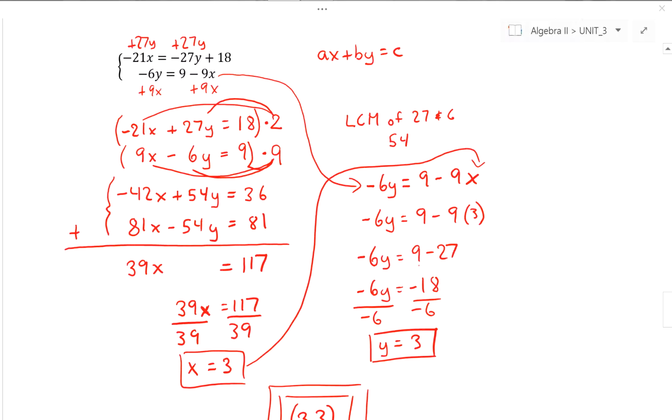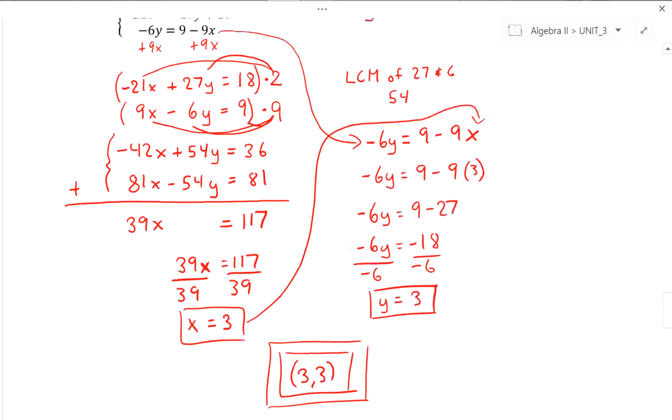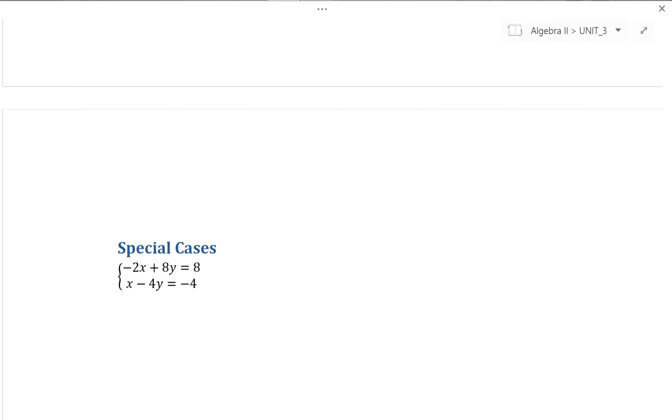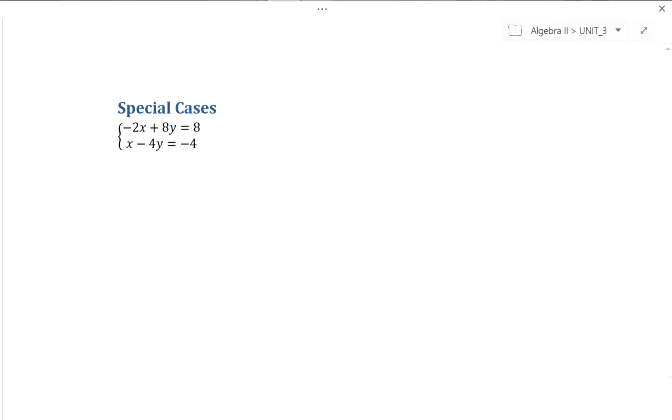Before we finish our discussion on solving systems of equations by elimination, there's a couple special cases that we need to take a look at. They produce solutions that are not typical. So let's do that. We've got two right down here that we want to look at. Here's our first special case. So we want to solve this system of equations.